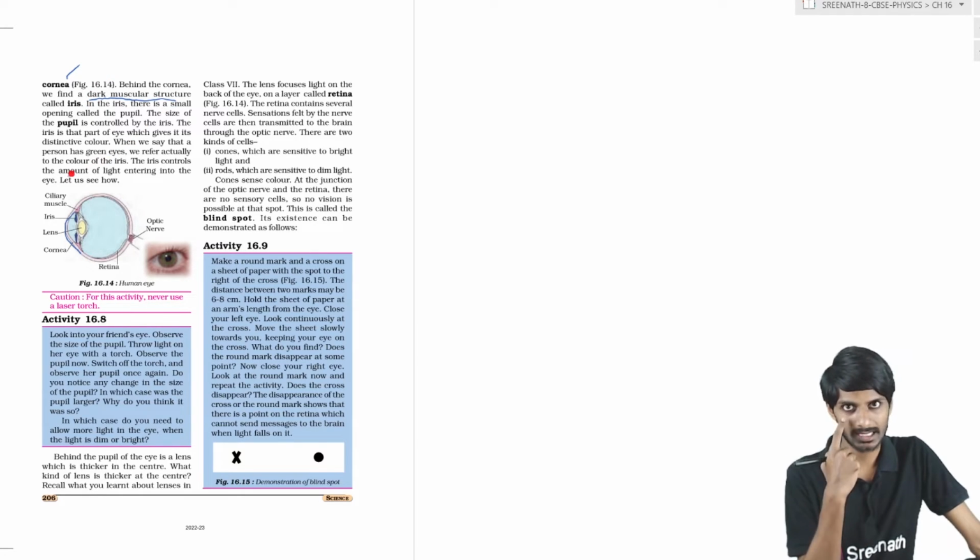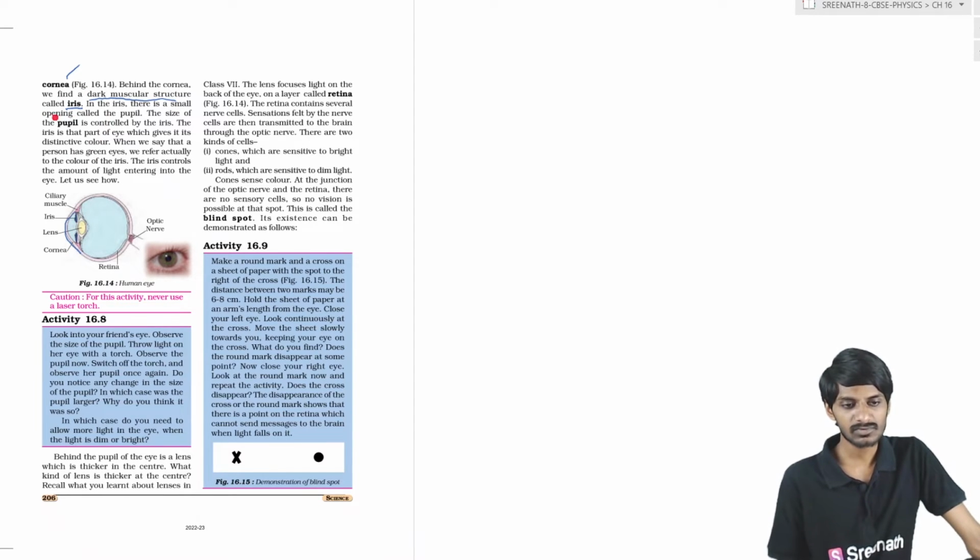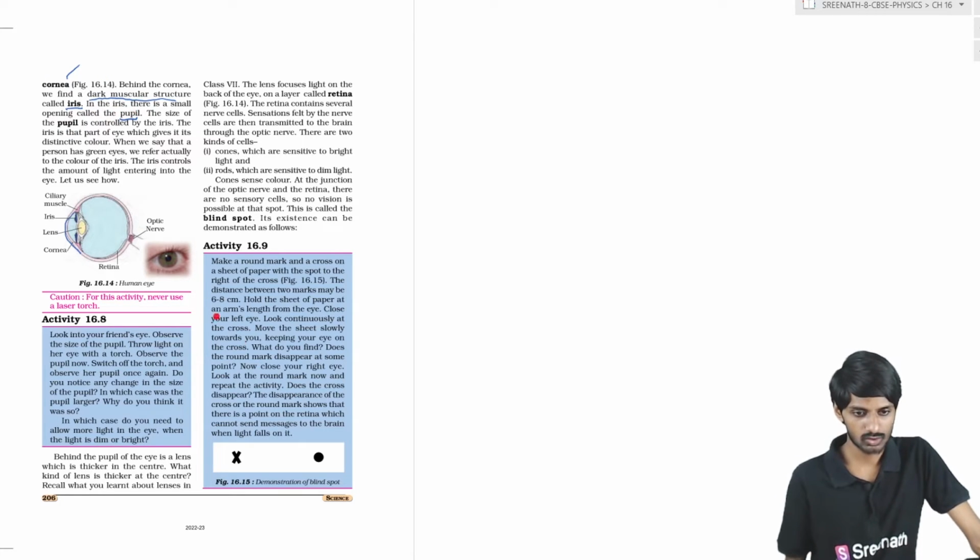There is a black in your eyes, no? We call that black colored structure the iris, students. In the middle of the iris there is a small opening, we call that the pupil. So this is the eye, students. This is the white color and this is the cornea, and this black spot in the middle we call the pupil.